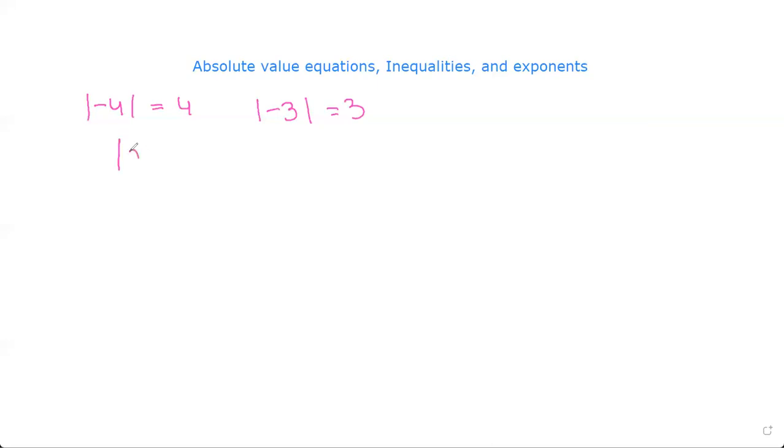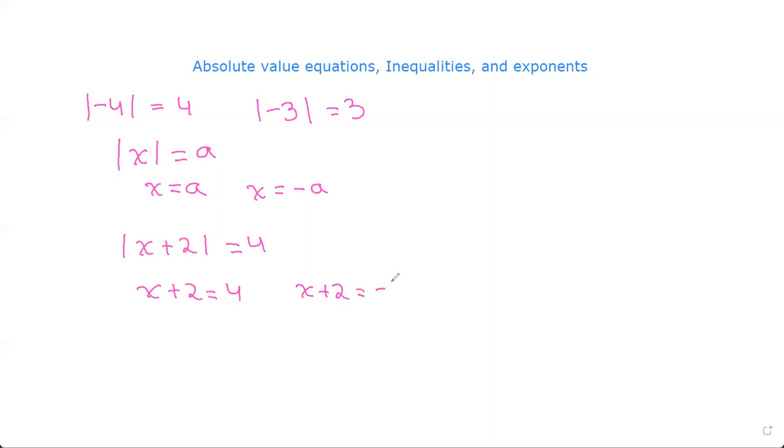So now let's look at modulus of x is equal to a. Then x could be equal to a or x could be equal to minus a. So for example, if we do modulus of x plus 2 equals 4, x plus 2 could be equal to 4 or x plus 2 could be equal to minus 4. So x could be 2 or x could be minus 6.